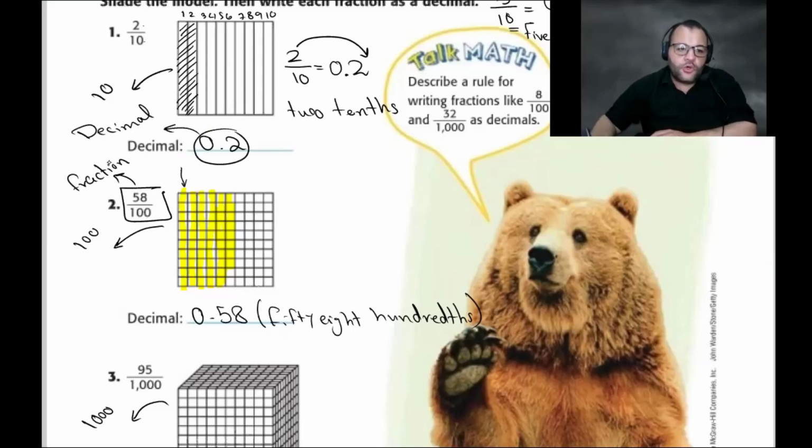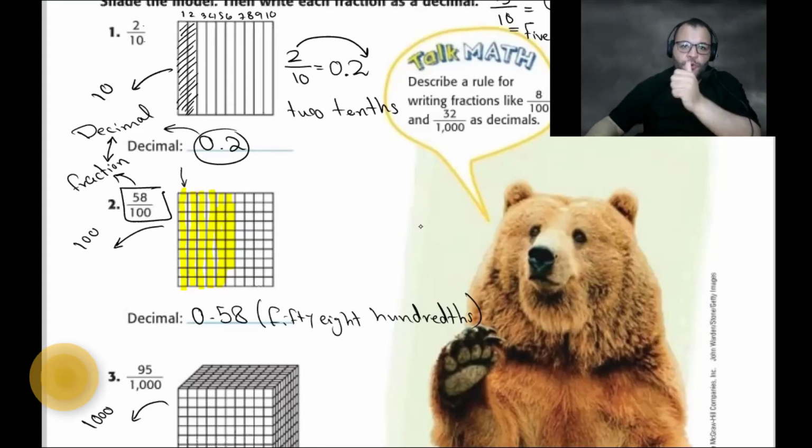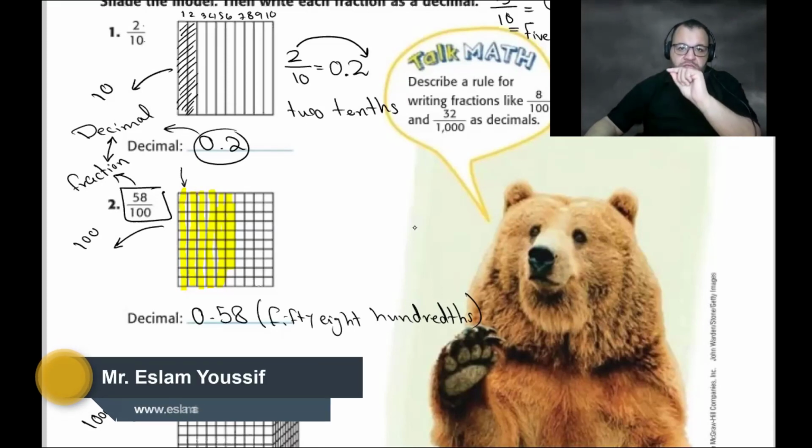So how can we convert between the fraction and the decimal? Number one, to convert from fraction to decimal, look at the denominator. The denominator must be 10, 100, 1,000, 10,000, and so on.